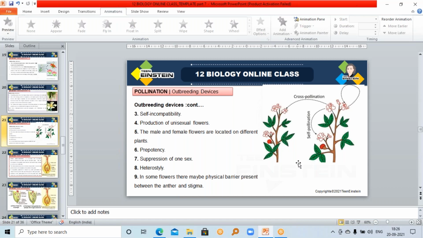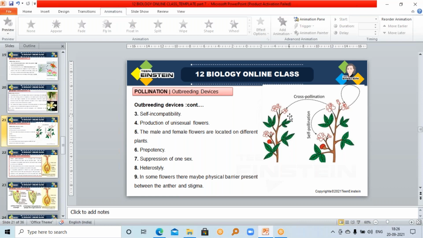Got it? It's almost like self-fertilization, in the sense that it's on the same plant, but it is called geitonogamy. Examples for this are maize and castor.